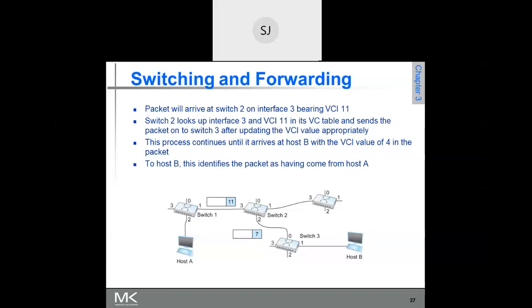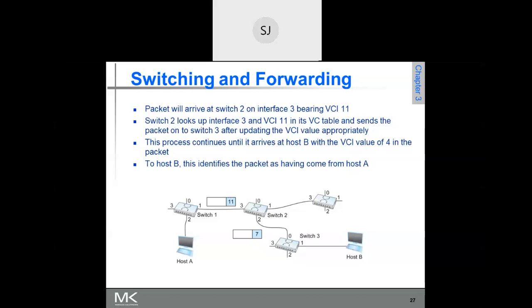That means here the packets need not maintain the full destination address. Why? Because the connection is already established. But every switch will look at on which virtual circuit number the packet is coming and on what port it is coming.